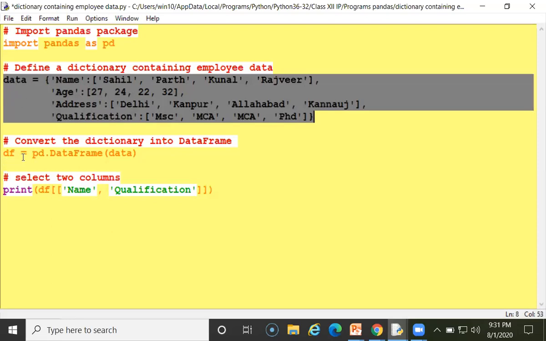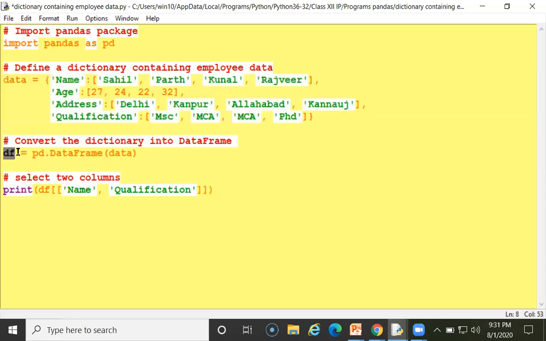So now df equal pd dot DataFrame. df is a variable, equal is an assignment operator, pd dot DataFrame. I am creating a data frame of it. From where? I am taking data from here.